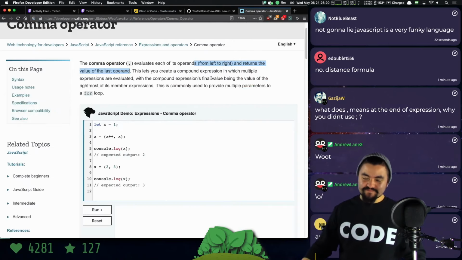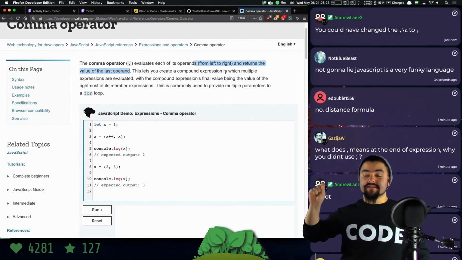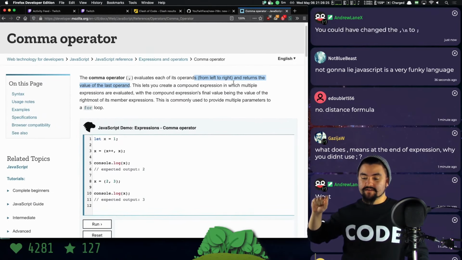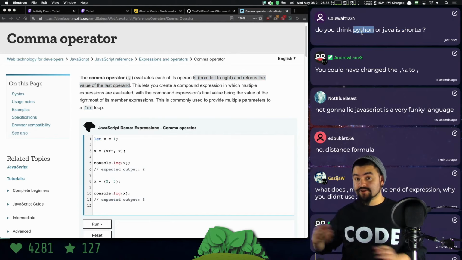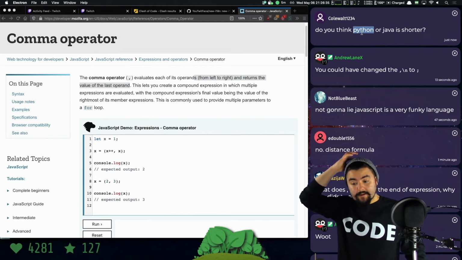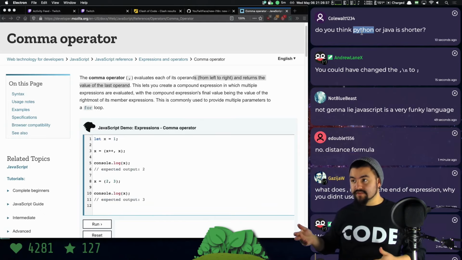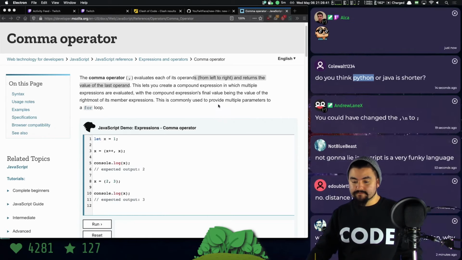But yeah, it's really convenient. But I think that might have saved me some characters, huh? Do I think Python or Java is shorter? Python is definitely... You can write shorter programs with Python. Because with Java, you have to import things. There's a lot of curly braces. Python, you can get really, really terse.